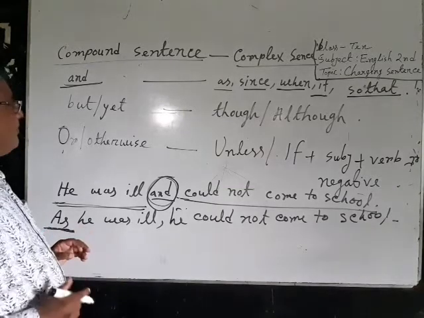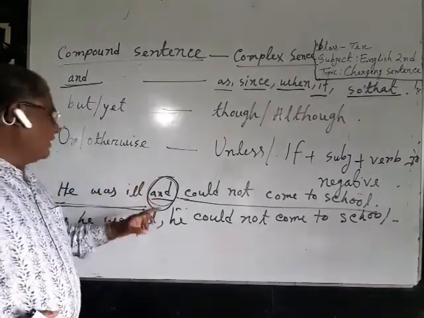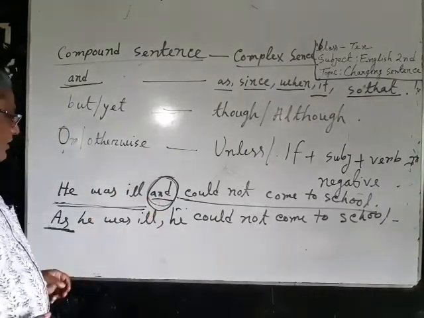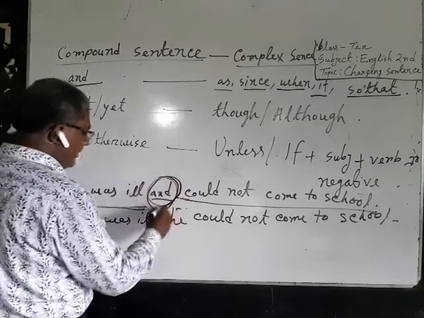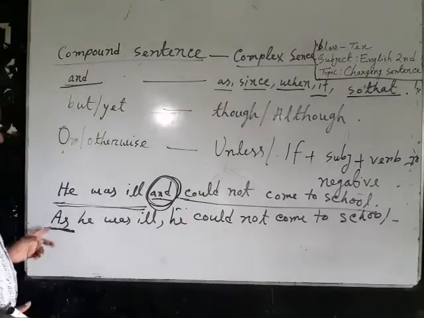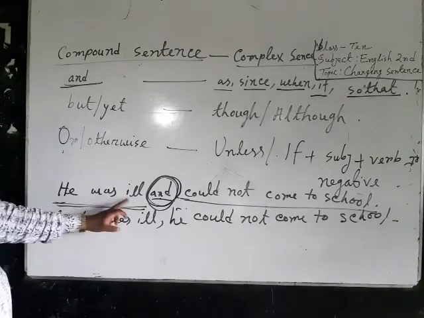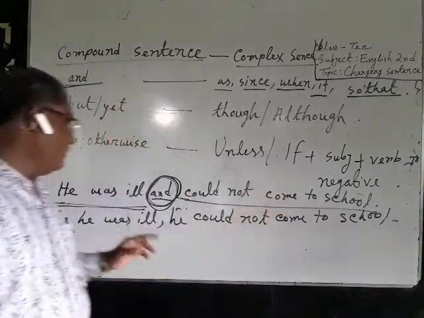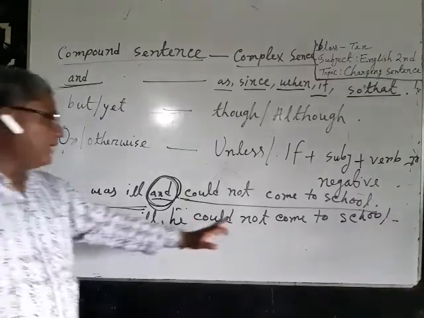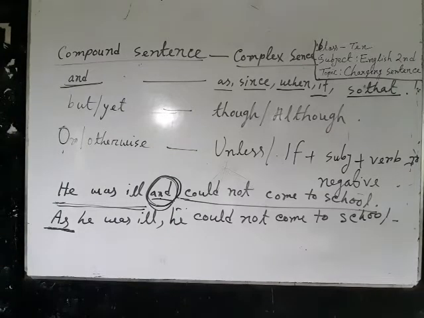But you should remember that usually in the compound sentence we set coordinating conjunction, and coordinating conjunction usually sets in the middle of the two clauses. So we have changed the sentence. He was ill and could not go to school. This is an example of compound sentence. And as he was ill, he could not come to school. This is an example of complex sentence.